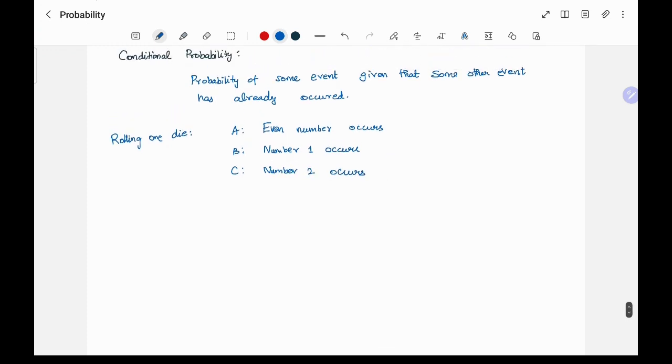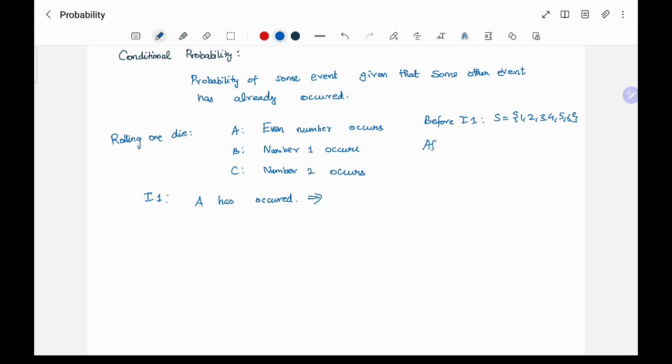So now if I say A has occurred, I have rolled a die and some even number has appeared, but I'm not telling you what that even number is. So what this does is, initially before I had this information, I'm calling it I1. So before I1, I had the sample space 1, 2, 3, 4, 5, 6.